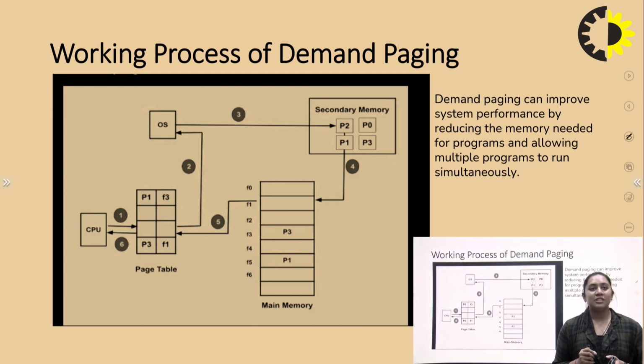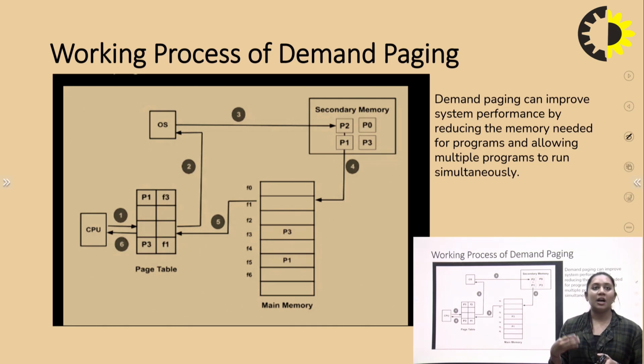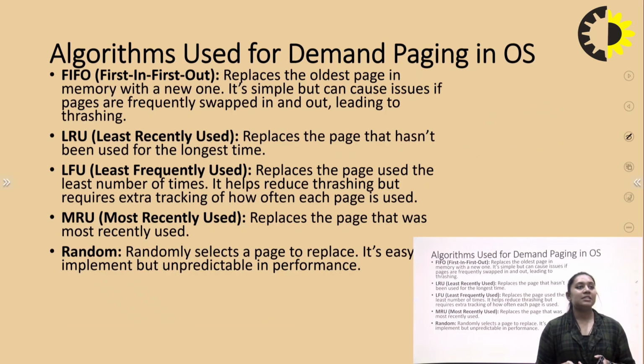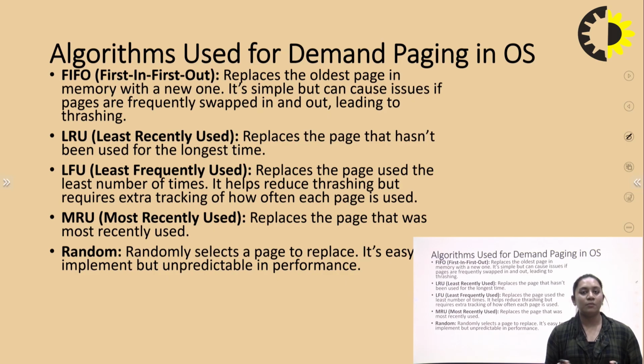So demand paging can improve system performance by reducing the memory needed by a program and allowing multiple programs to run simultaneously, right? Next is: what algorithms do we use in demand paging? Demand paging also gives you various algorithms in the operating system.